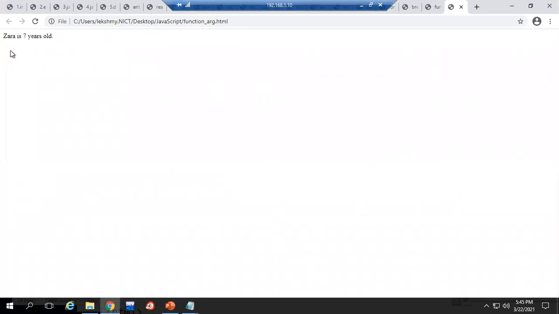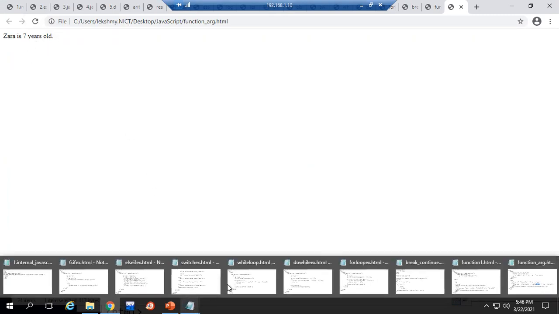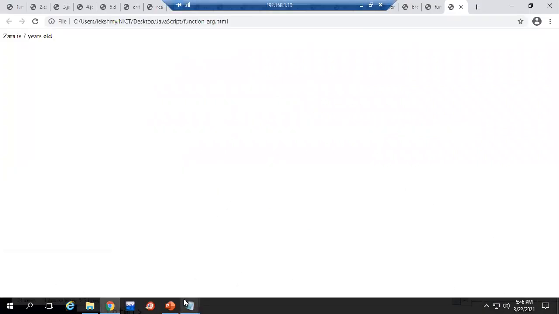If I click on that one, I'll get the message like this. How did we get these values? Because while calling, we passed these values to that function. So now it executed with these passed parameters, and the values which I passed are called parameters.